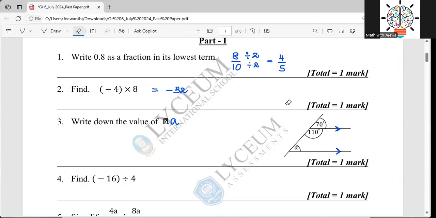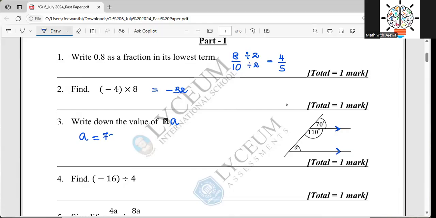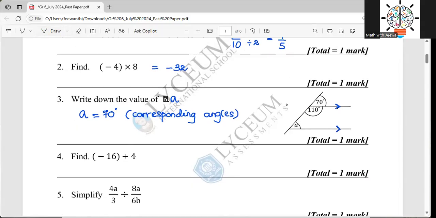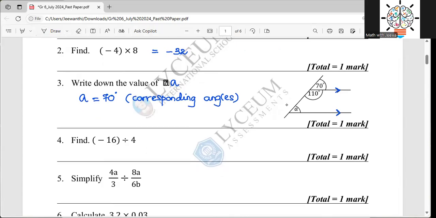But if you are going to deal with the corresponding angle, straight away you can write A is equal to 70 degrees. Why? The reason you write inside the bracket: corresponding angles, right? You want to write the reason like this. Okay. A is equal to 70 degrees. And you see always we want to use the degree sign if we are talking about the angle value. So then we'll move to question number 4.